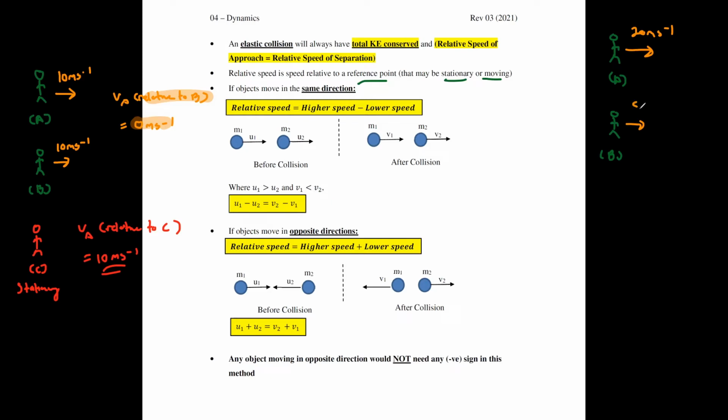Person B moves with 5 meters per second. So the speed of person A relative to B will be 20 minus 5, giving you 15 meters per second.